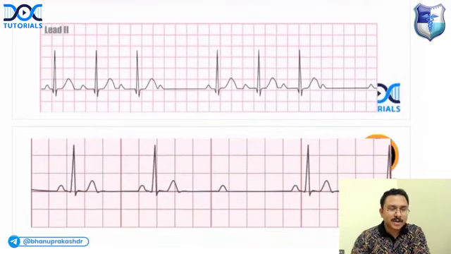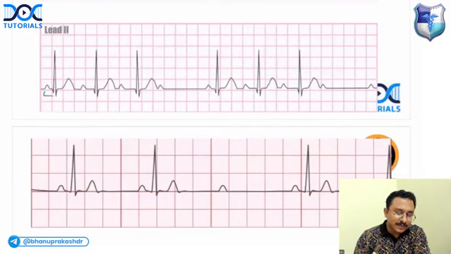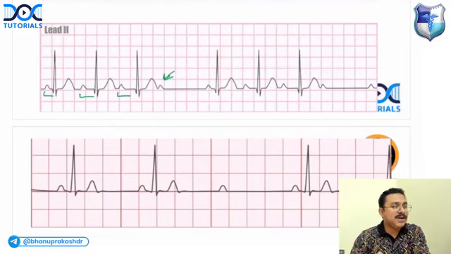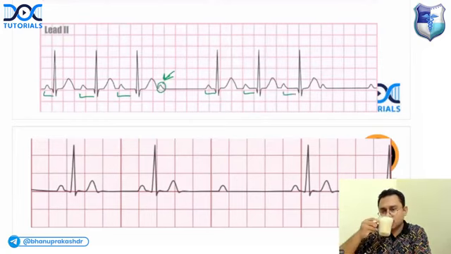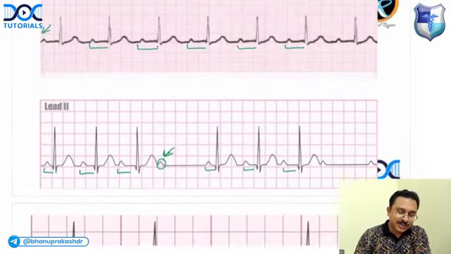Try the second one. If you look at the PR interval, definitely abnormal, and you're having a prolongation of the PR interval. And you can see that after a prolonged PR interval, one P wave is not getting conducted. Non-conducted P wave means there is a P which is not followed by QRS. Again, you can see there is a prolongation of PR interval. So what do you think is the diagnosis?